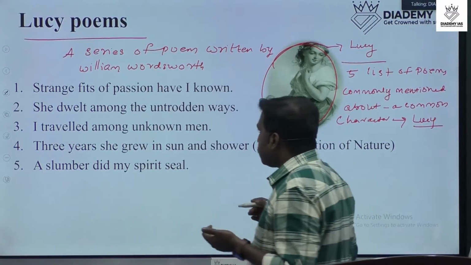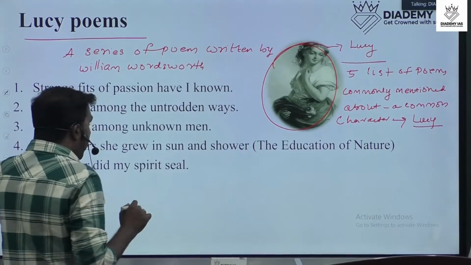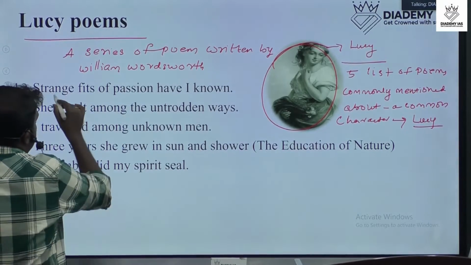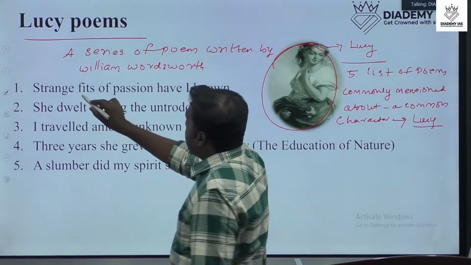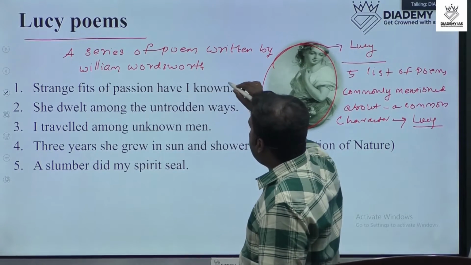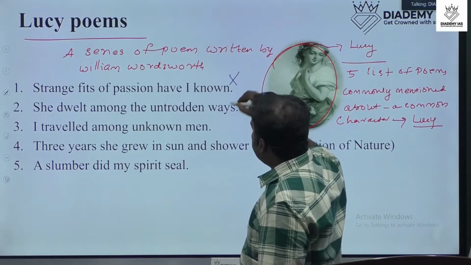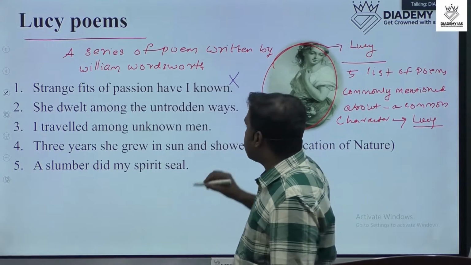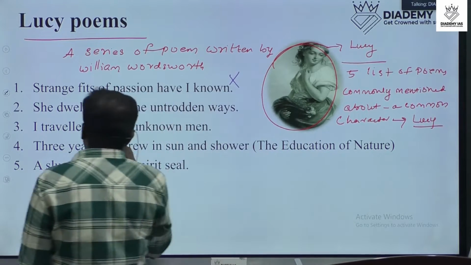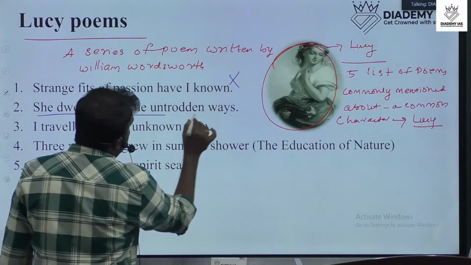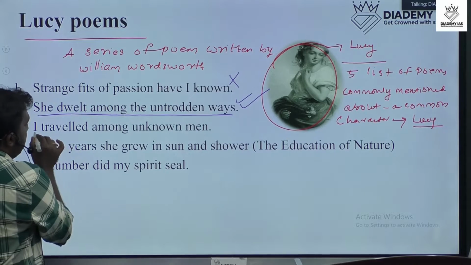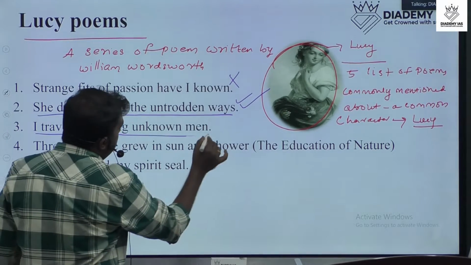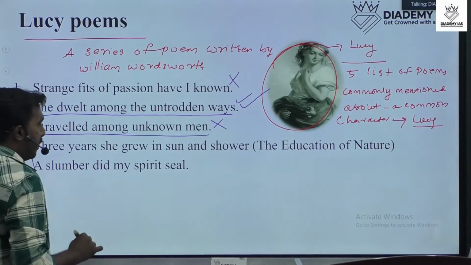Then next, which are the 5 Lucy poems? First one is "Strange Fits of Passion Have I Known." This poem is not in the UPSC syllabus. Then "She Dwelt Among the Untrodden Ways." This poem is in the UPSC syllabus. "I Traveled Among Unknown Men" is not in the UPSC syllabus.